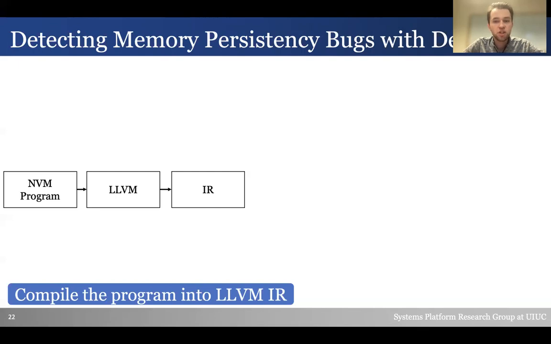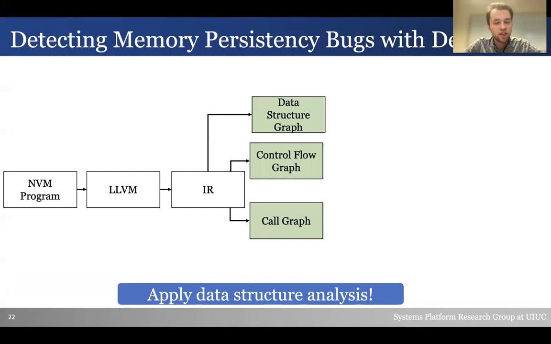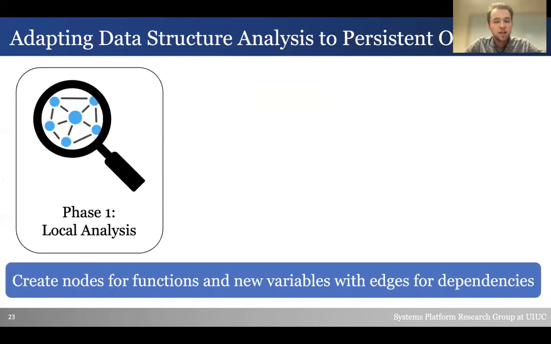In order to apply the checking rules to persistent objects, we must first understand which objects reside in NVM and when they are updated. To that end, we modify data structure analysis to extend it to persistent objects. Data structure analysis happens in 3 phases and creates an alias analysis that is context and field sensitive. In the first phase, local analysis, a graph is created for each function where nodes are created for function calls and variables with edges if one object points to another.